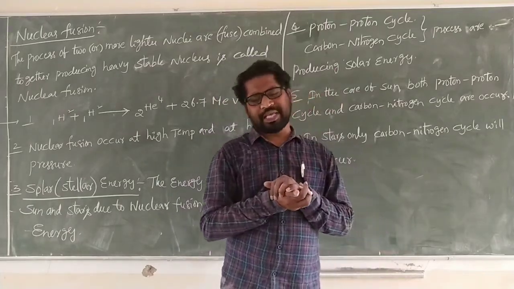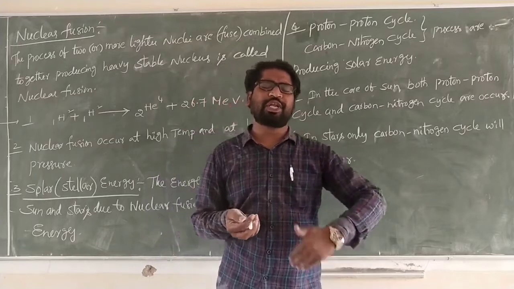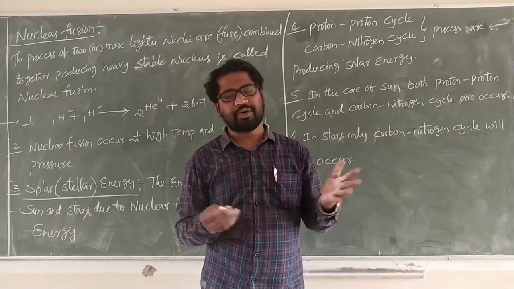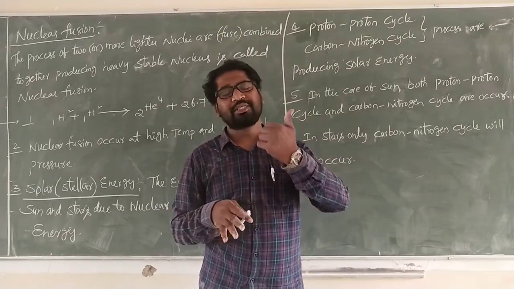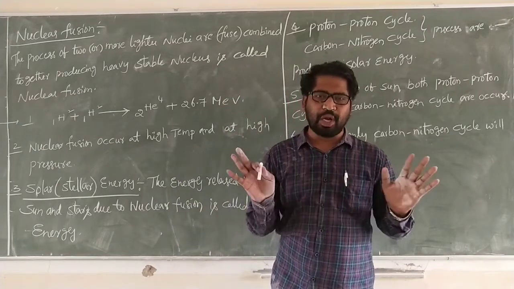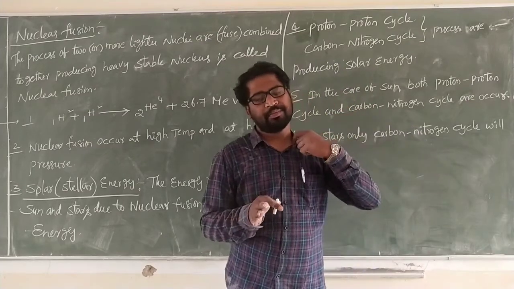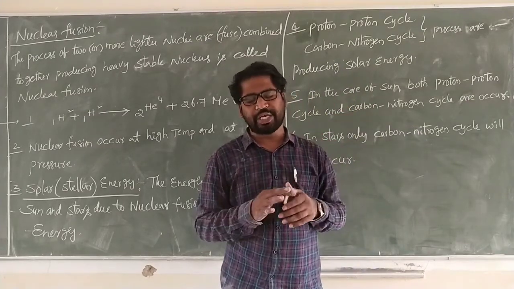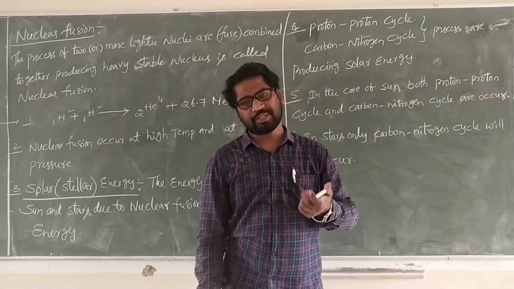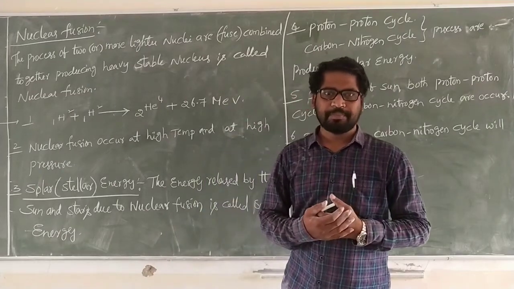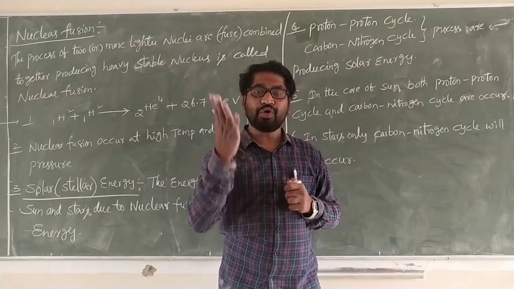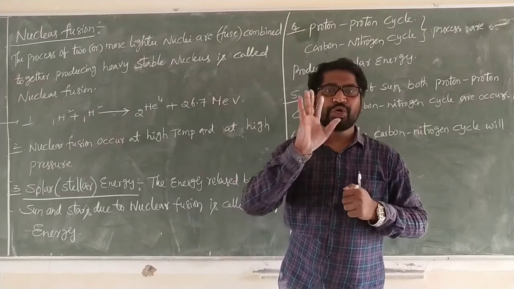So that is the proton cycle. One H1 plus one H1 gives rise to a nucleus, which again participates with another H1, and again. Finally we get one stable nucleus with a huge amount of energy. That stable nucleus is always stable and does not participate in any reaction. The energy released in the fusion reaction is called solar or stellar energy. This is about nuclear energy due to nuclear fusion.